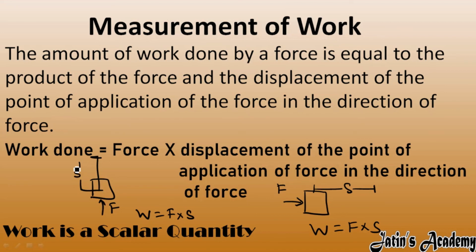By changing the direction, the magnitude of work done will not change, nor will the positive or negative sign change. So work done does not depend upon the direction. When any quantity does not depend upon the direction, that quantity is called a scalar quantity. That's why work done is a scalar quantity.